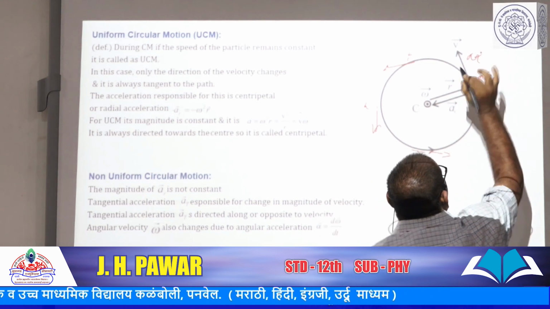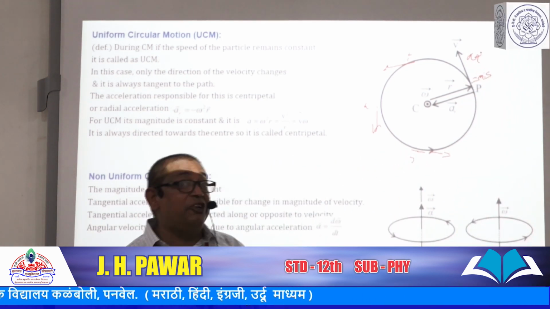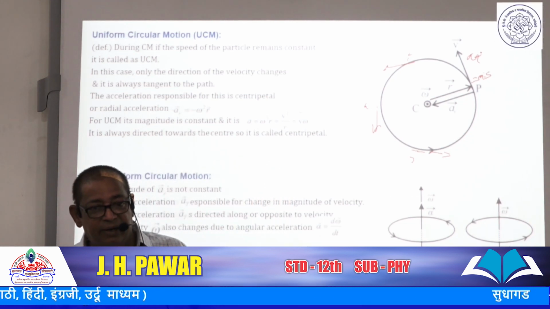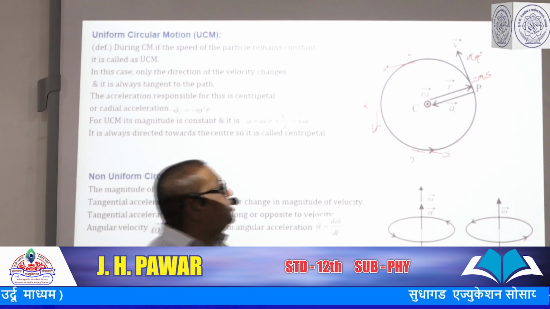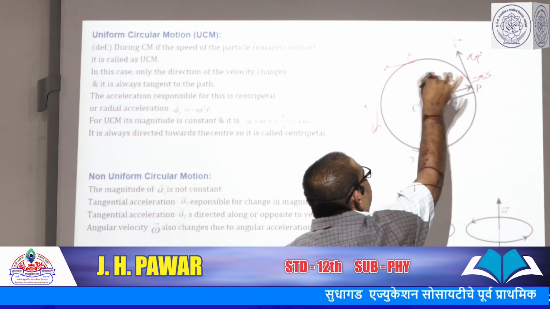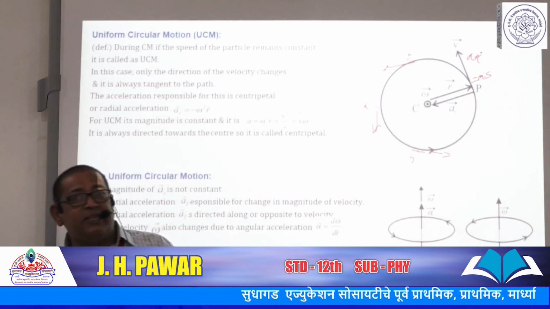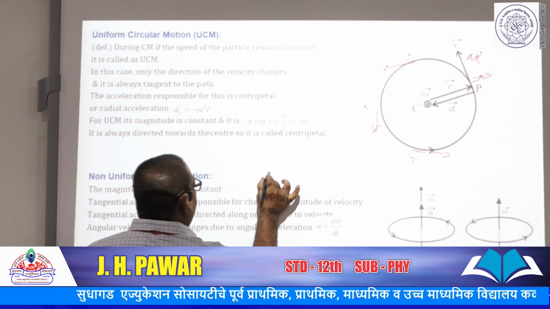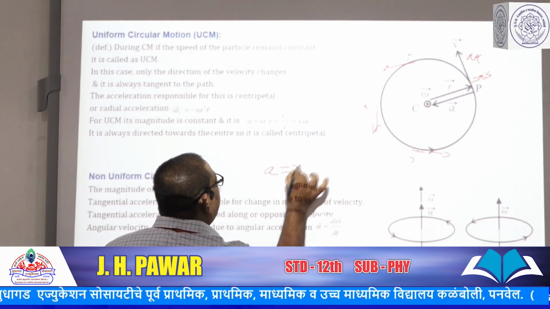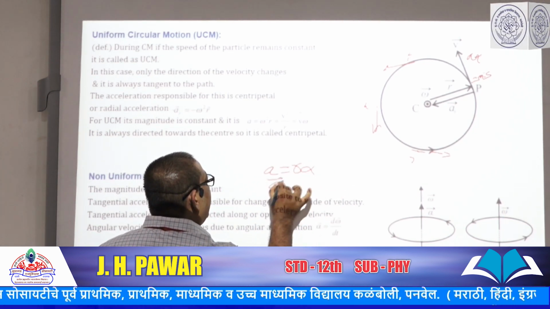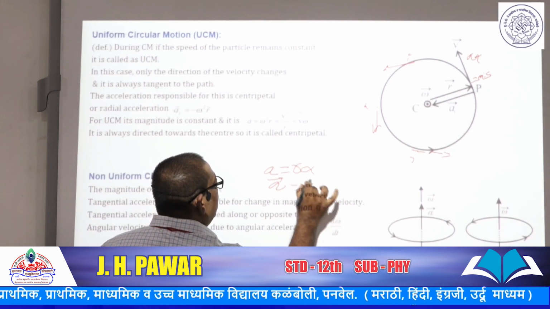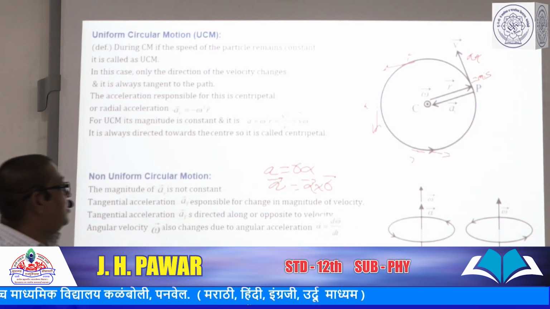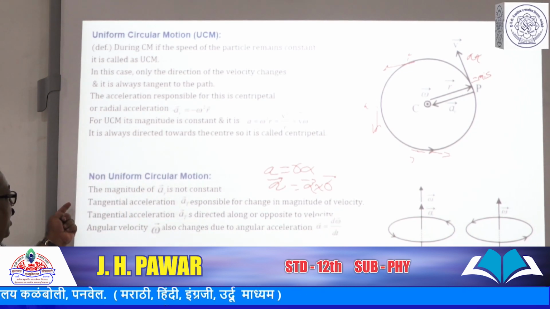This tangential acceleration is in the direction of velocity during increasing speed and in the opposite direction of velocity while decreasing speed. Again, this tangential acceleration is always tangent. Its magnitude can be taken as a equals r into alpha. In vector form you can take vector a equals vector alpha cross r. How it is, study yourselves.